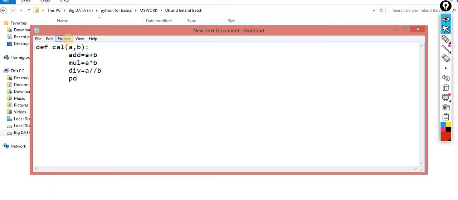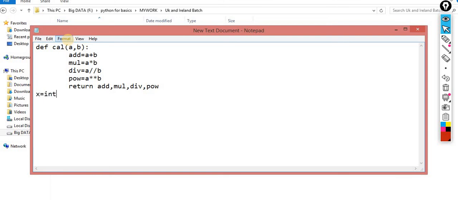You can take power, I am taking only four operations. Power is equal to a double asterisk b. After that I am returning add, mul, div and pow.